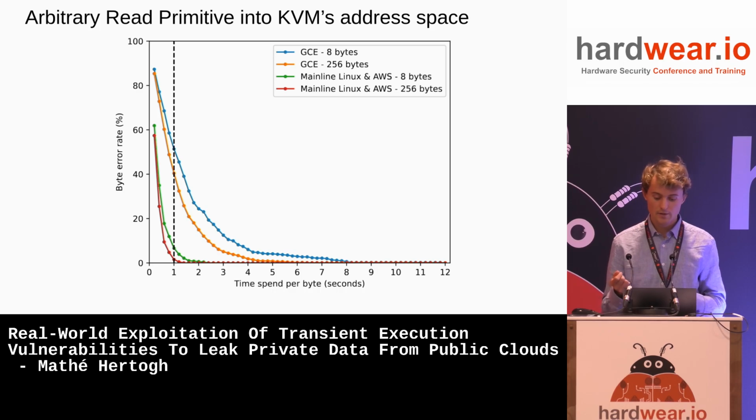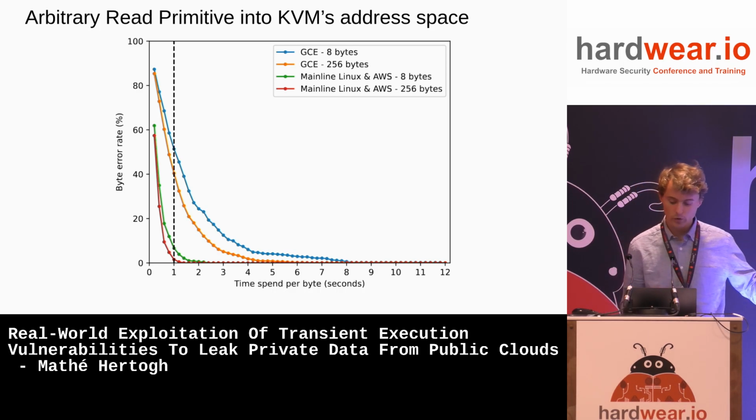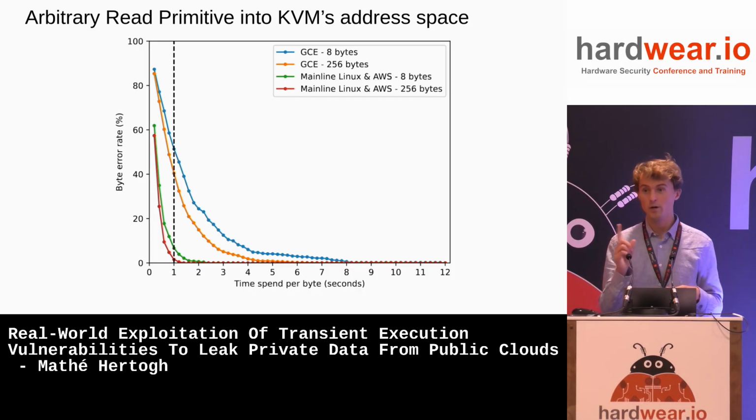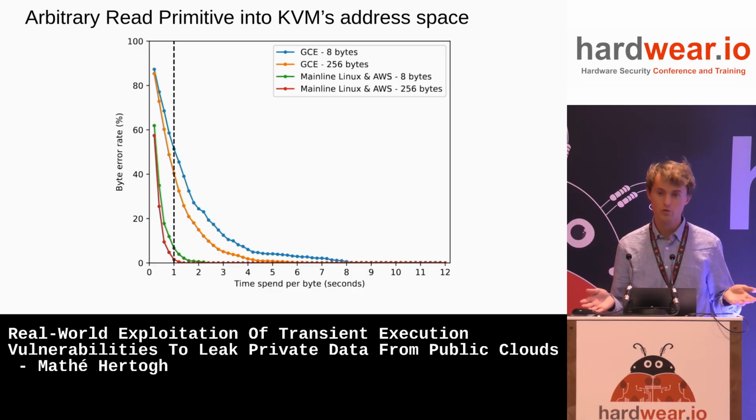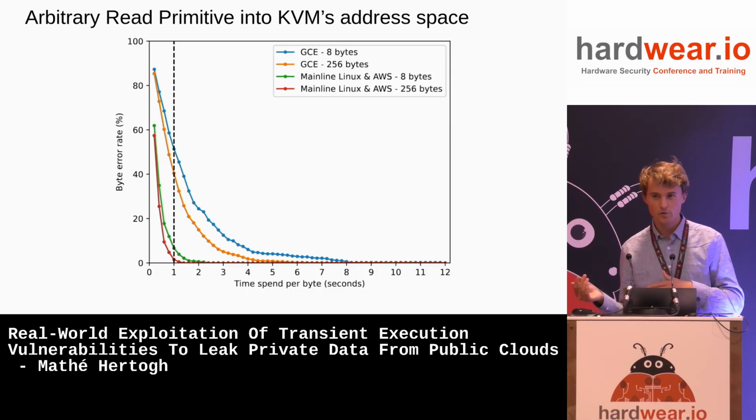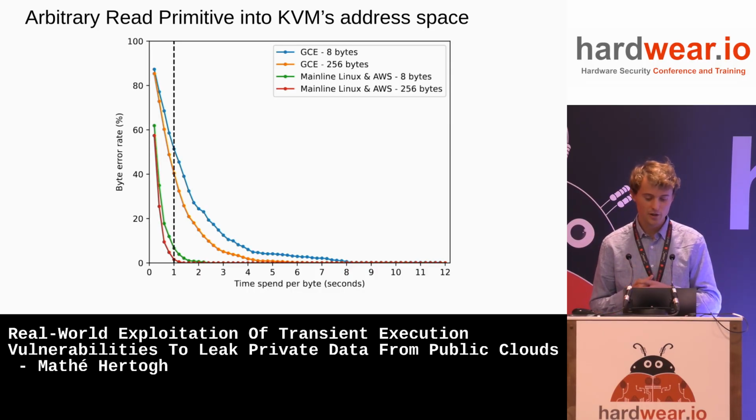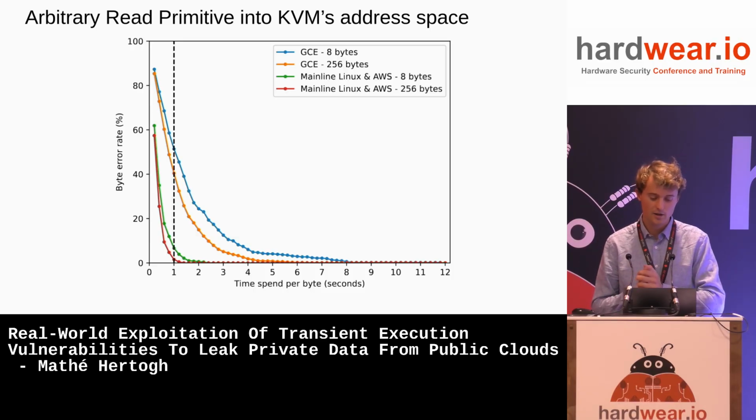And so we see that on our local server and AWS, when we pick, that's what our exploit does, 1 byte per second leakage, there's about 5% error rate or something like that. Whereas on Google Cloud, they do something funny. They deployed some extra sort of mitigation-ish things that slow it down a lot.